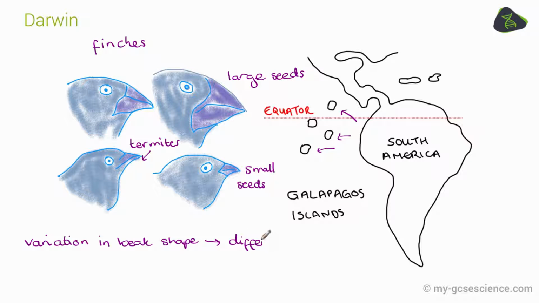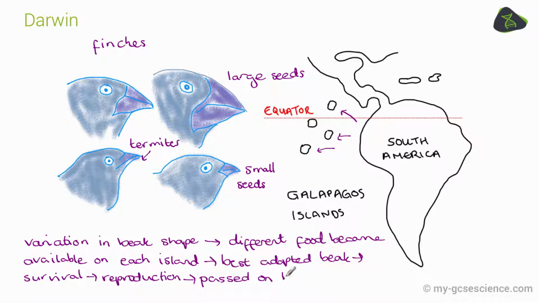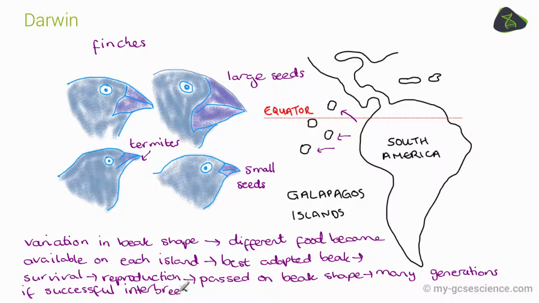Being isolated on these islands, eventually the environmental conditions changed and different food became available on each island. Those that naturally had the best adapted beak shape for the food source were able to survive. They reproduced and passed on this beak shape, or the genes or alleles for the beak shape, to their offspring. Many generations later, if two different finches from two different islands were brought back together and they couldn't successfully interbreed to produce fertile offspring, that means that speciation would have occurred.